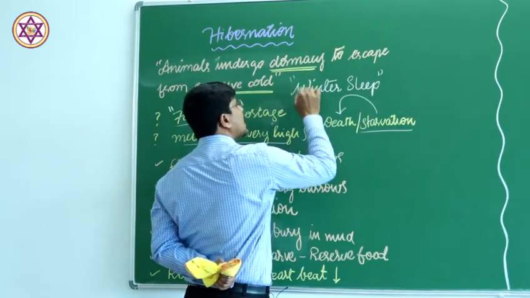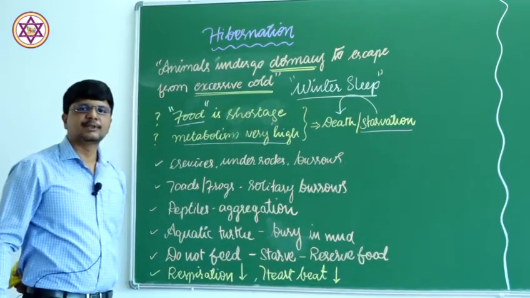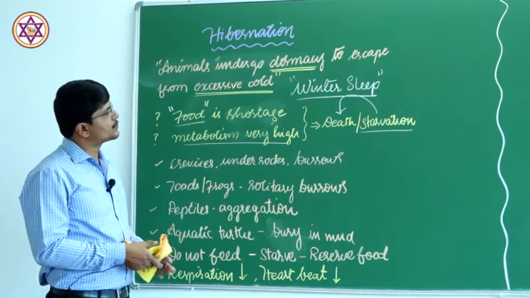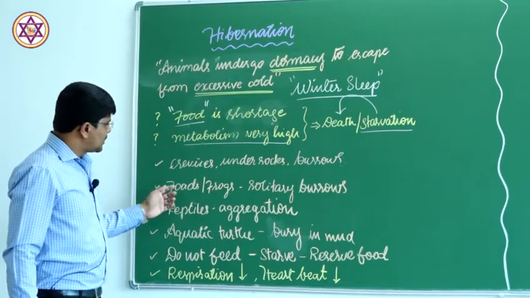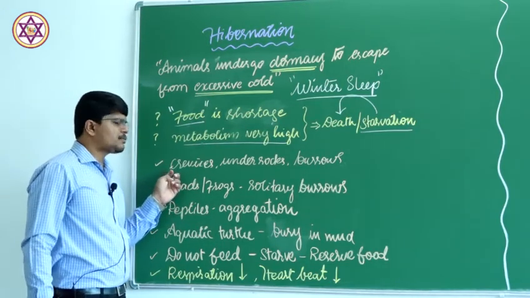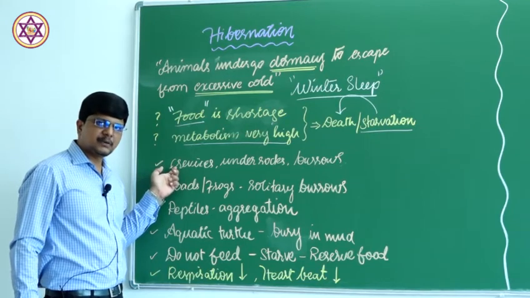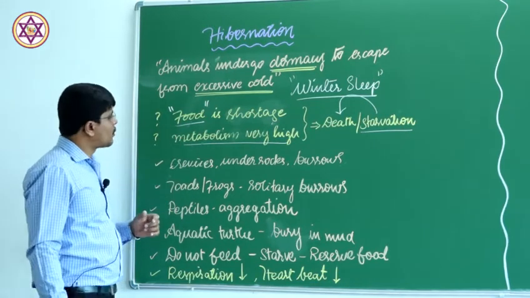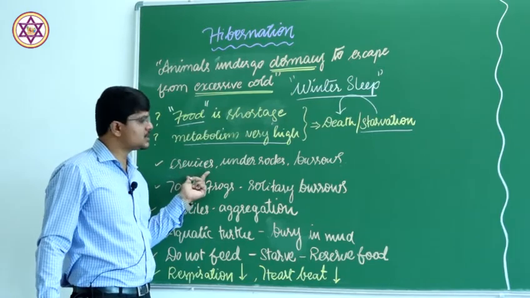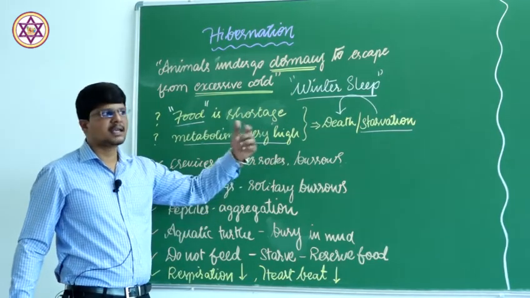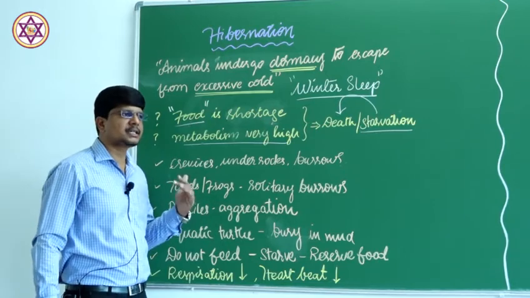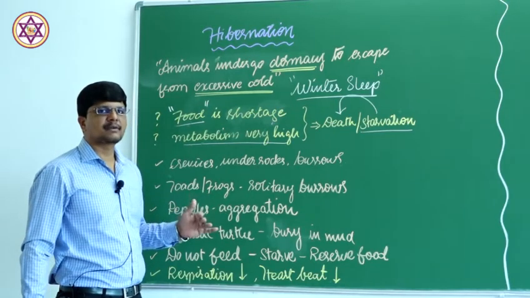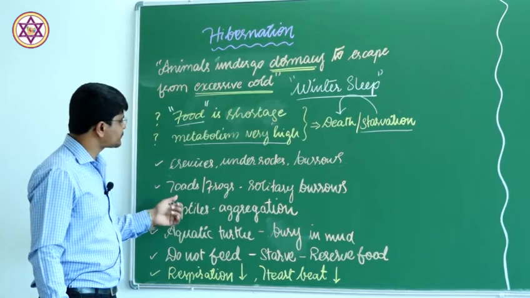During the winter season, animals become inactive, dormant. All the metabolic activities are halted or reduced, which is known as winter sleep. Some of the insects or the smaller individuals, during the winter season to overcome this problem, to escape from the excessive cold, remain in the crevices or under the rocks, or some conceal themselves in the burrows. They remain inside these cavities or under the rocks to escape from the cold. That is one behavioral thing.